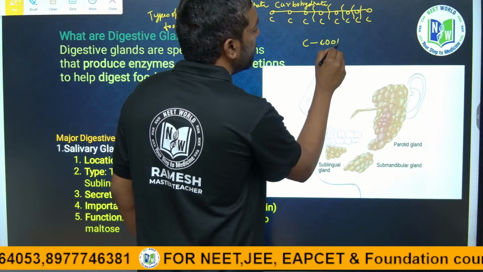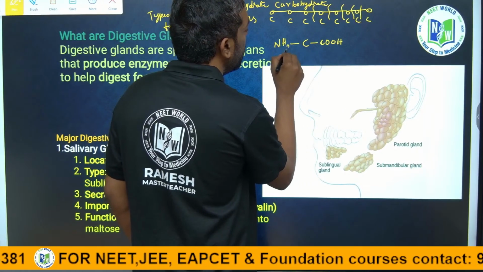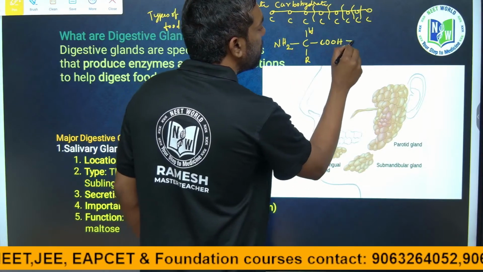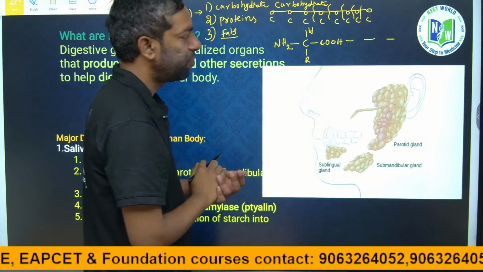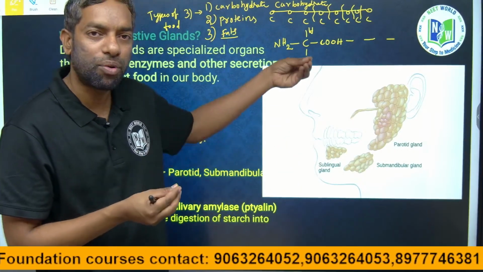COOH, NH2 and RH. This is the protein chain like this only. This is the amino acid, which is the simplest molecule in the protein.